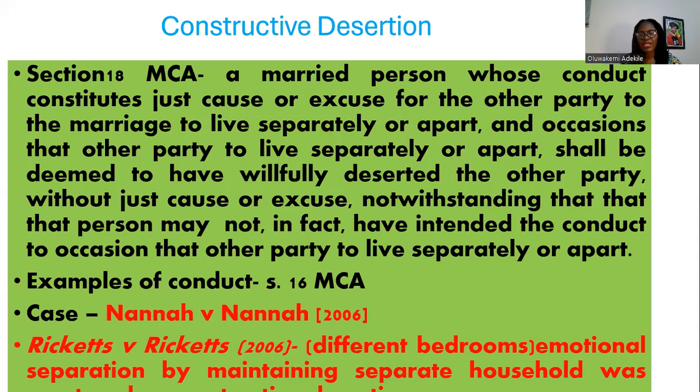So what the law is saying in section 18 is that sometimes it is not the person that moves out of the home that is in desertion. It might be the person that has stayed back. If a wife, for instance, discovers that the husband was having an affair and gets angry and moves out of the house, or if because of the worst domestic violence, one moves out of the house, the person that is moving out may not necessarily be the one that is in desertion. It's actually the person whose conduct has necessitated the other person moving out of the house that is regarded as being in desertion. And that's what is called constructive desertion. You can see the case of Nana and Nana. That's section 18 of the Matrimonial Causes Act of Nigeria.